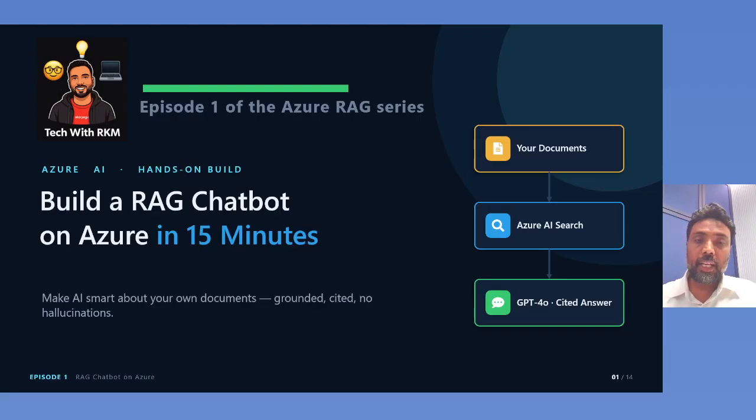It will help you to give answers on your internal HR policies and internal documents, with no hallucination, right? So that's where RAG can come.